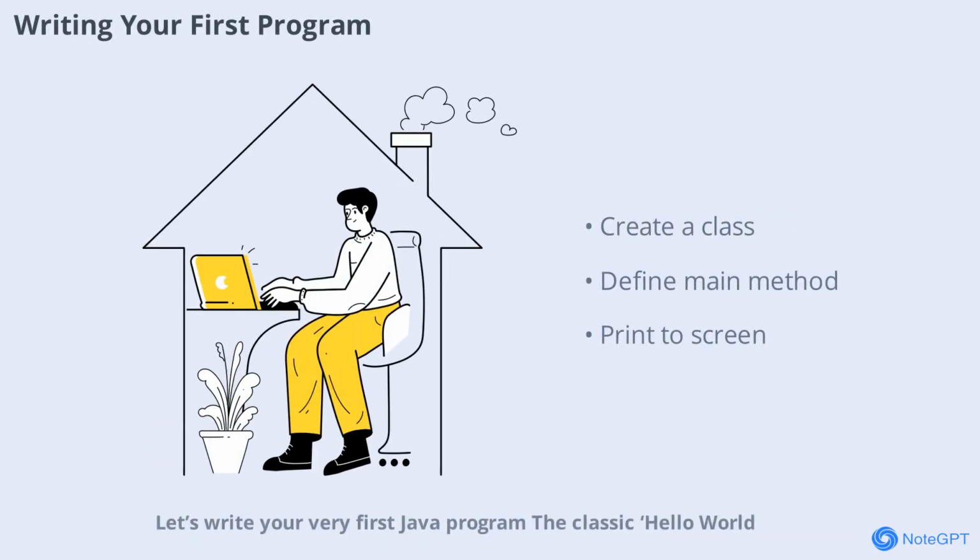To write your very first Java program, the classic Hello World example is a great place to start. This simple program prints a message to the screen and introduces you to Java's basic structure. You'll see how to create a class, define a main method, and use the System.out.println statement. Don't worry if it looks confusing at first, each part will make sense as we go along.